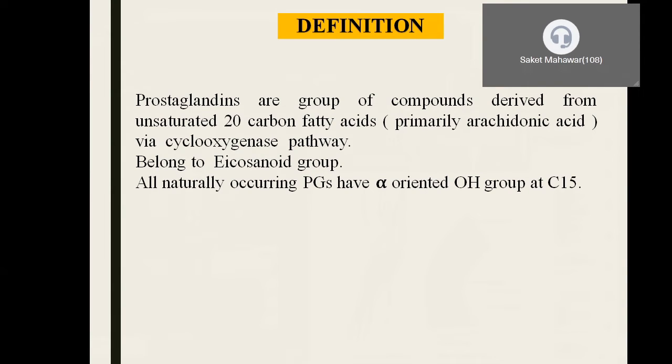Now coming to the definition, they are compounds derived from the unsaturated 20-carbon fatty acid called arachidonic acid via the cyclooxygenase pathway, and they belong to the icosanoid group of compounds. All naturally occurring prostaglandins have an alpha oriented hydroxyl group located at the 15th carbon atom. This is a peculiar feature of prostaglandins. Most naturally occurring prostaglandins have an alpha oriented hydroxyl group. Now, how do we justify our statement?